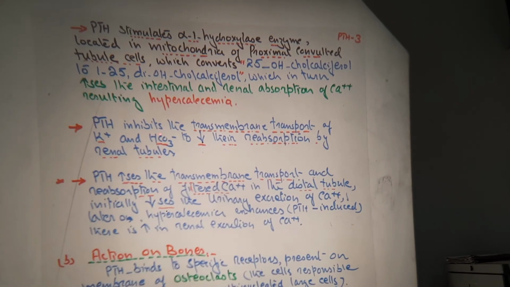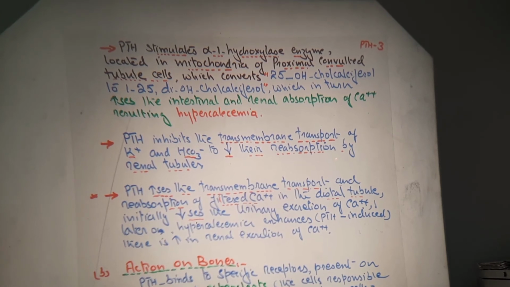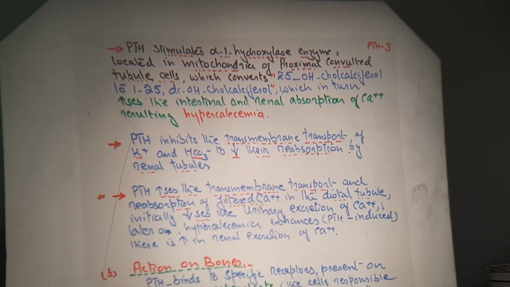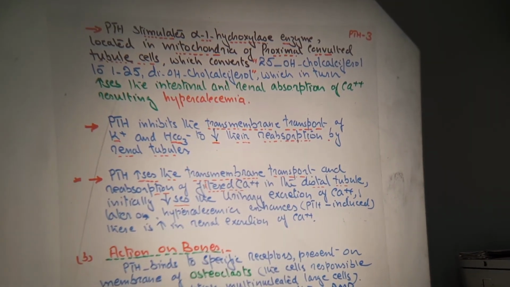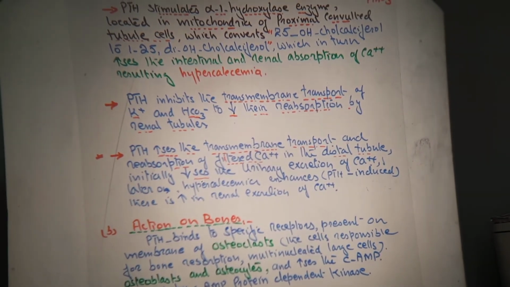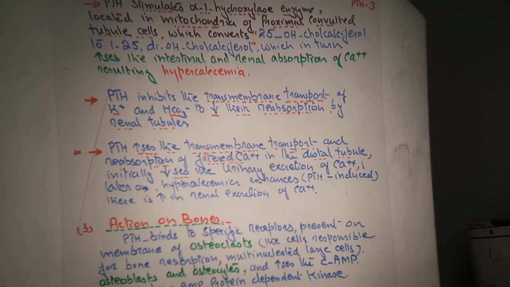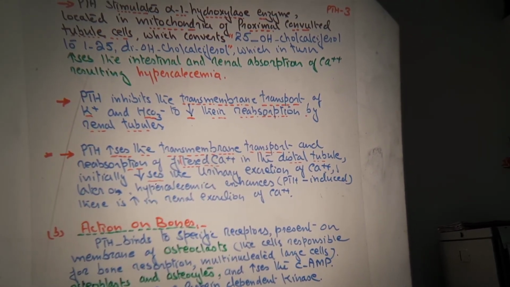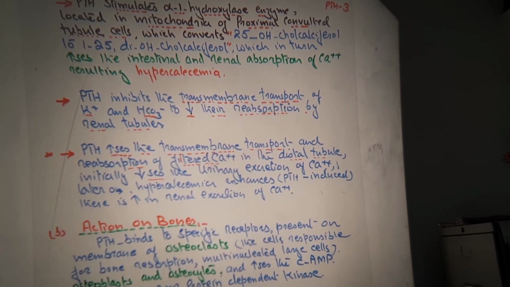Now, parathyroid hormone inhibits the transmembrane transport of potassium and bicarbonate to decrease their reabsorption by the renal tubules. Parathyroid hormone increases the transmembrane transport and reabsorption of filtered calcium ions in the distal tubules. Initially it decreases the urinary excretion of calcium ions. Later on, there is enhancement of the calcium ion concentration, which may cause hypercalcemia. So in parathyroid hormone induced hypercalcemia, there is increase in renal excretion of calcium ion.